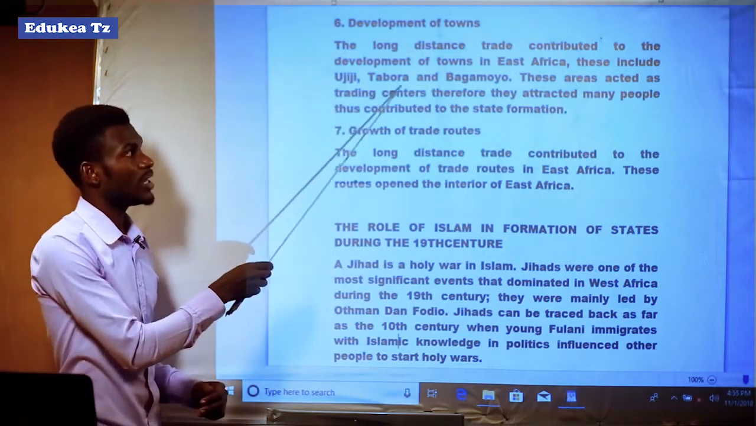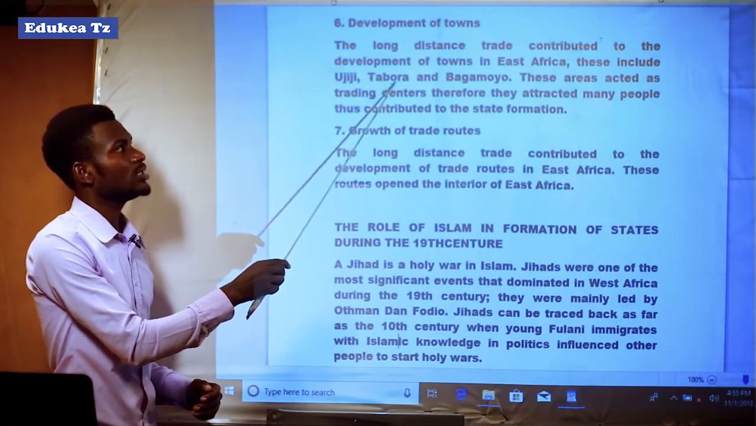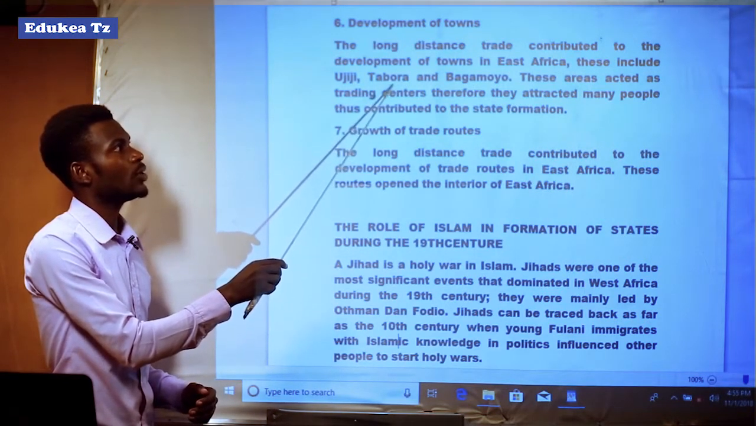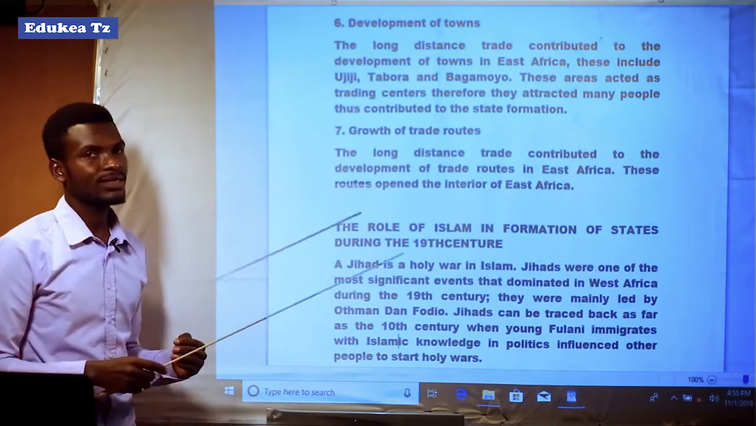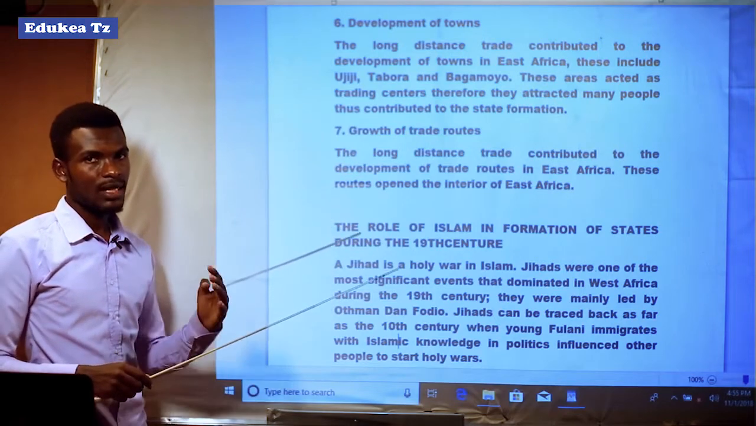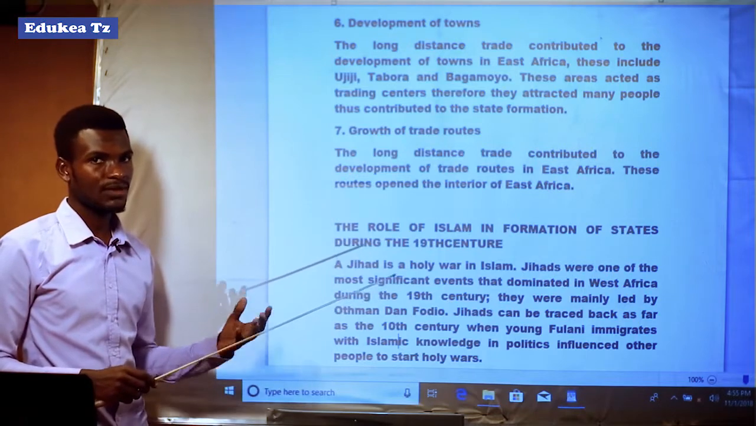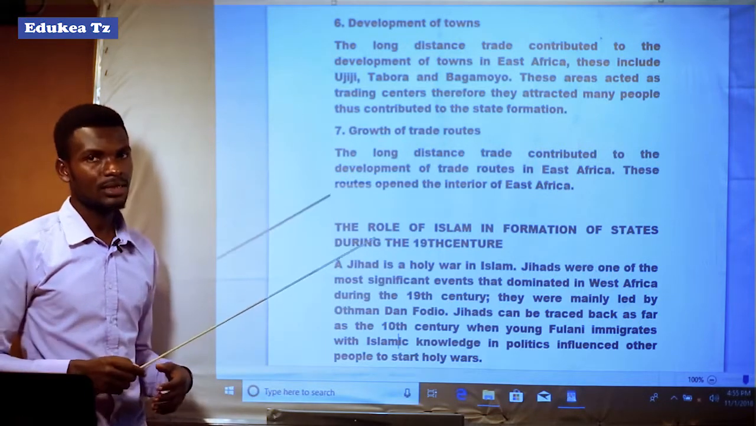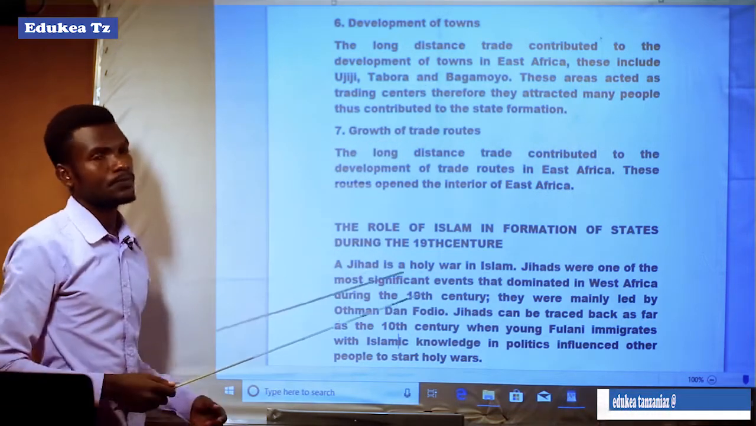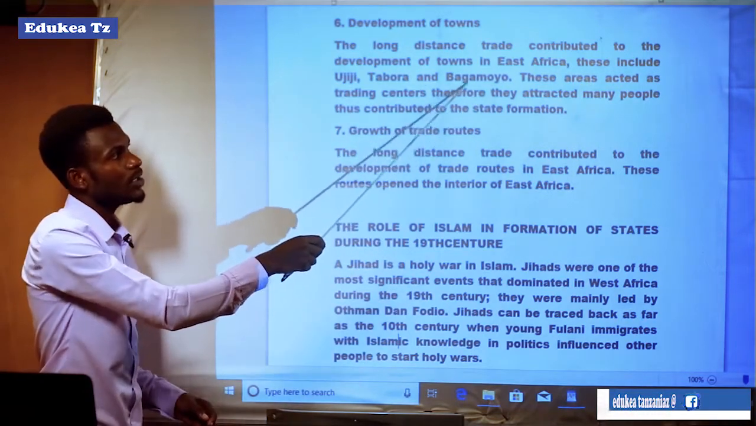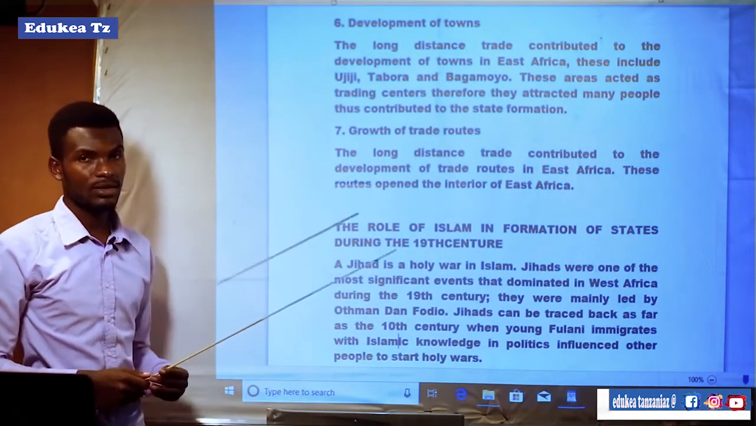As well as Tabora, now called Tabora town. This was an area related to the long distance trade because it was a trading center and people conducted their trading activity there, and that's why they started to establish permanent settlements. As well as Bagamoyo. This was the town which developed in the coastal area.